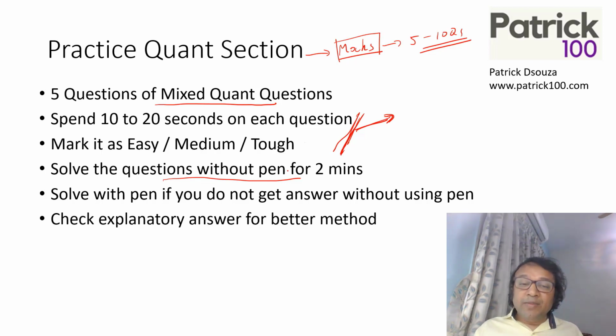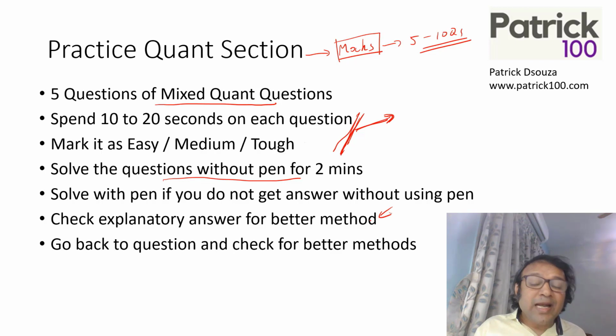Check the explanatory answer. Now, once you got the method or once you know how to solve it, it's not enough. You have to keep on searching for a better method. The first way to search for a better method is to look at the explanatory answer. See, is there a better way of solving the sum given to you? So go to the explanatory answer and try to solve. Then again go back to the question and try to search for better methods. See if you can get a good method for the question. Because as I said, alternate methods are very important.